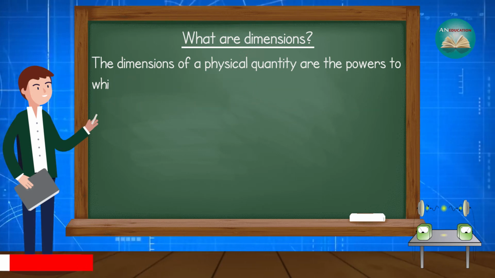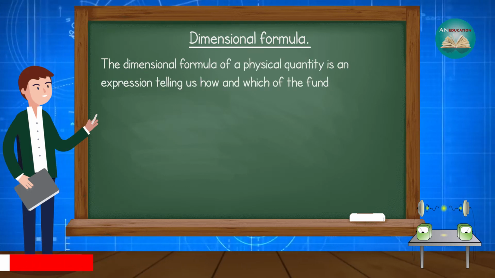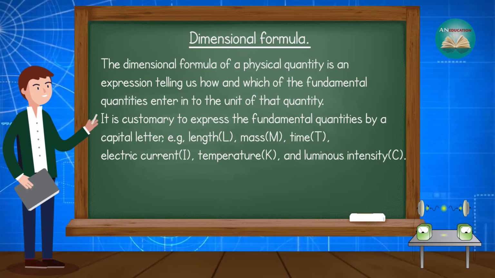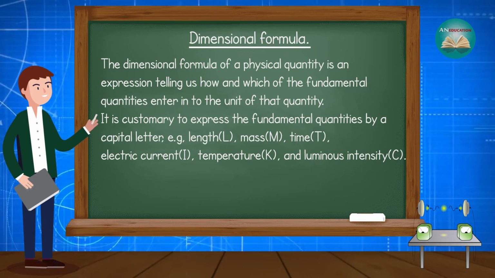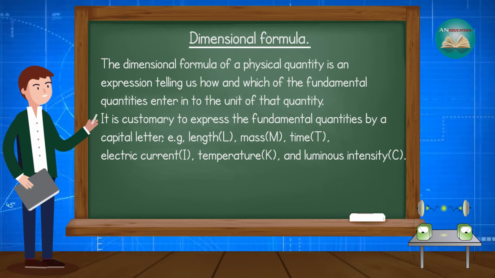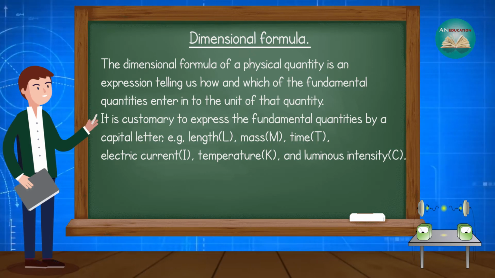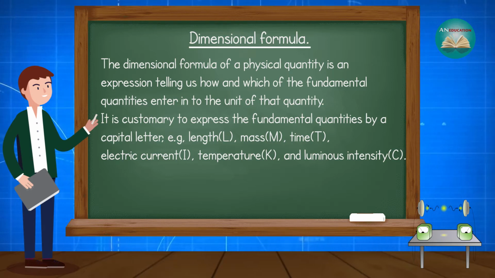After that, let's discuss the dimensional formula. The dimensional formula of a physical quantity is an expression telling us how and which of the fundamental quantities enter into the unit of that quantity. It is customary to express the fundamental quantities by a capital letter. Example: length capital L, mass capital M, time capital T, electric current capital I, temperature capital K and luminous intensity capital C.